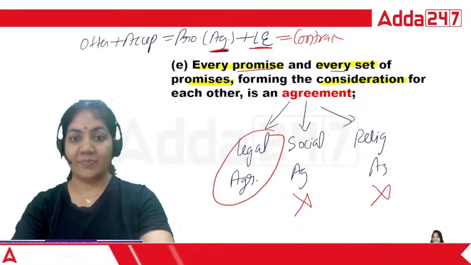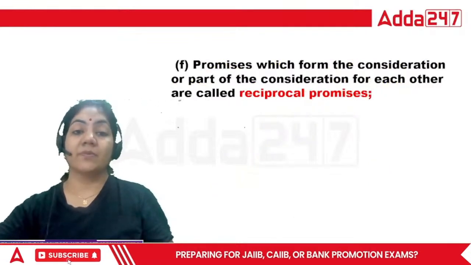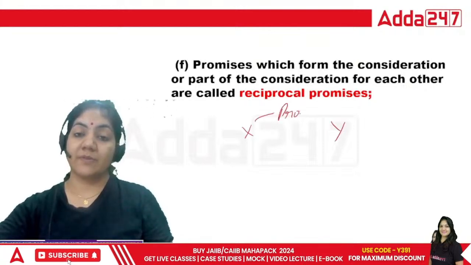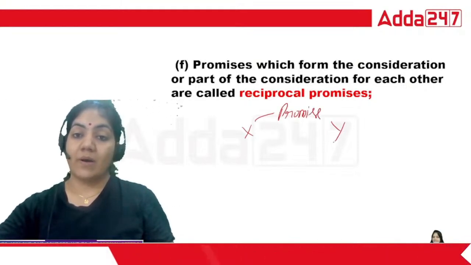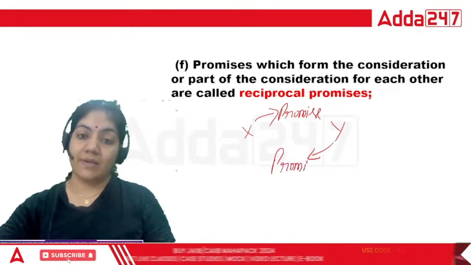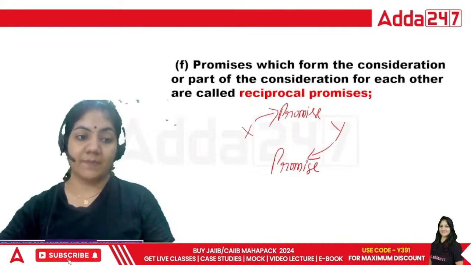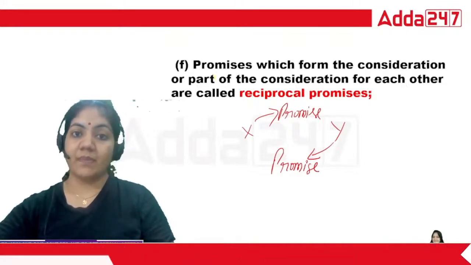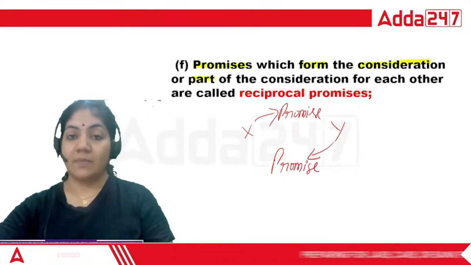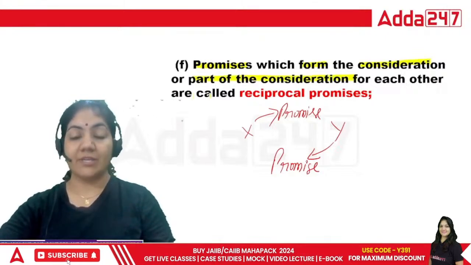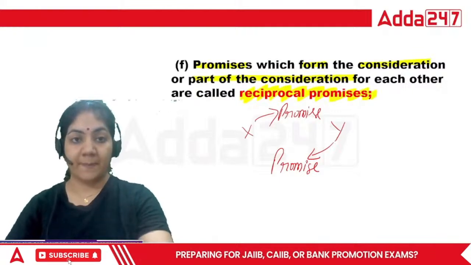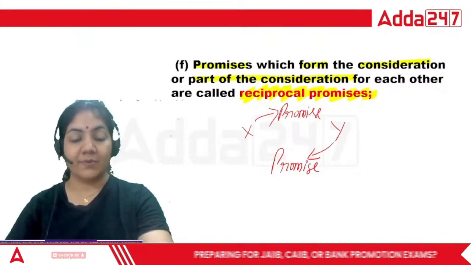Now next one. What is reciprocal promise? X and Y are there now. X is making a promise and Y is also making a promise. So what is this? The promises which form the consideration or the part of consideration for each other, that is called reciprocal promises. This is called reciprocal promises.